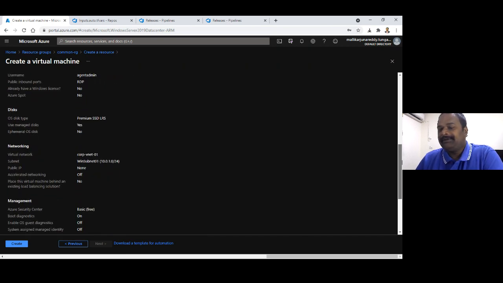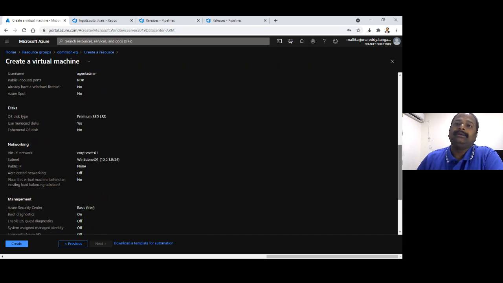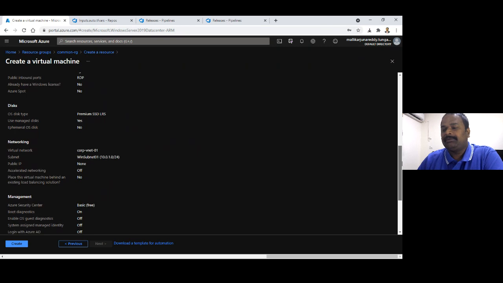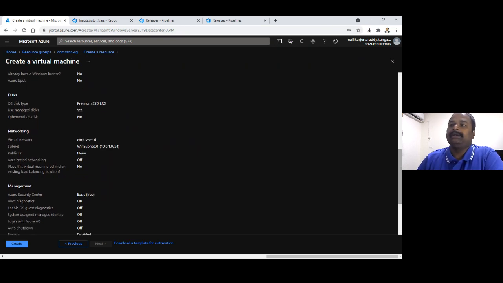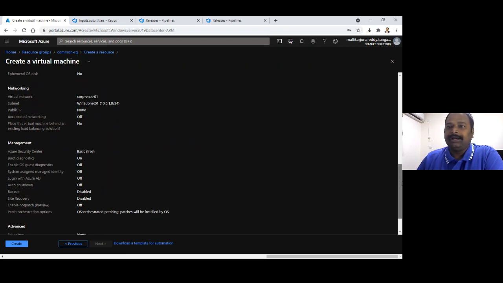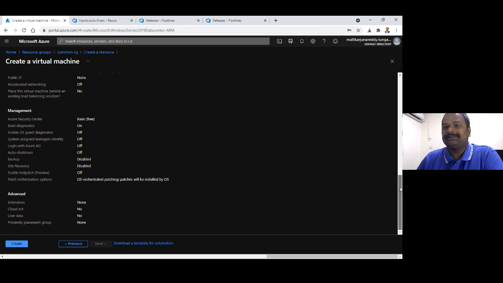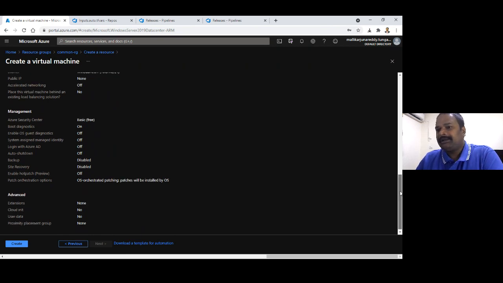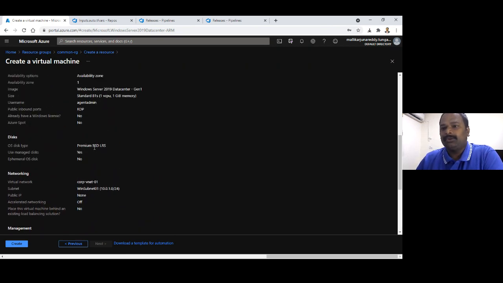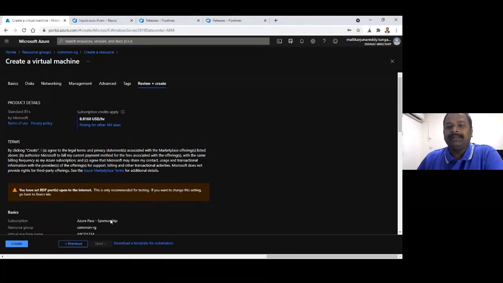Why I'm saying that: when we get to Terraform, there is a plan. It shows the same detail. There is a concept called Terraform plan where it shows what you're going to deploy. In the portal, it shows the same. I call this the Azure ARM template's plan. Maybe they don't have any such language, but this is the plan which says what you're going to do, what OS disk you are selecting, which OS you are selecting, what the username is. All these things will be shown, and then you can deploy it. Once you create it, it will be created.